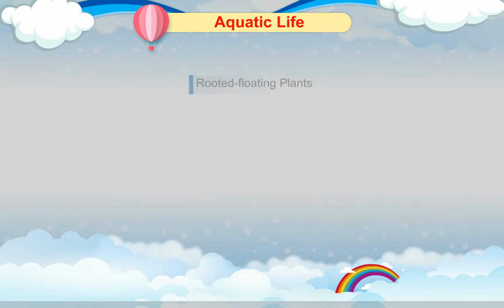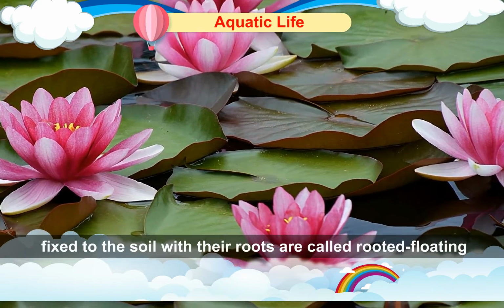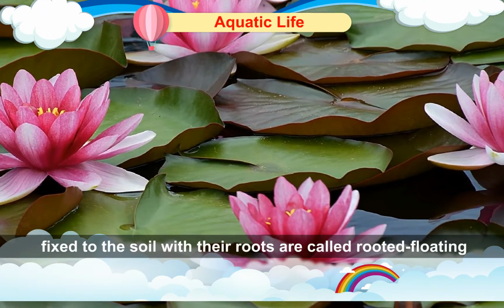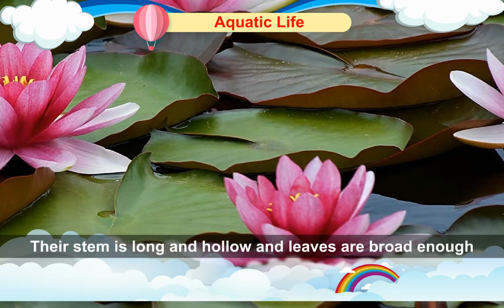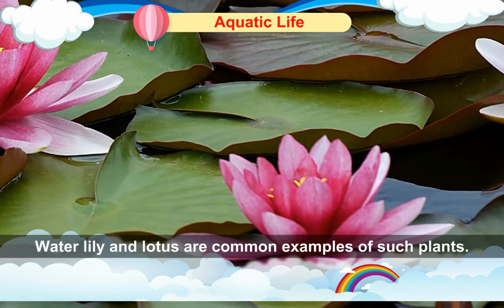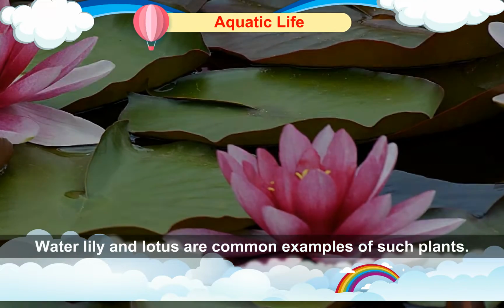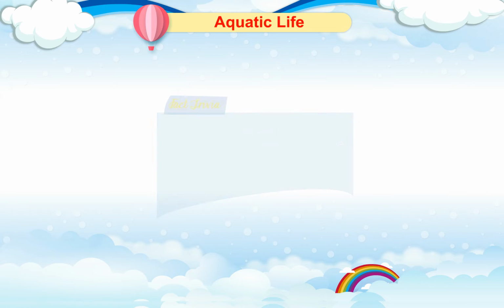Rooted floating plants. Plants that are found on the surface of water but are fixed to the soil with their roots are called rooted floating plants. Their stem is long and hollow and leaves are broad enough to float. Water lily and lotus are common examples of such plants. Fact trivia. Emergent plants are the plants which are seen growing along the banks of rivers and lakes. Cattail is an example of such plant.